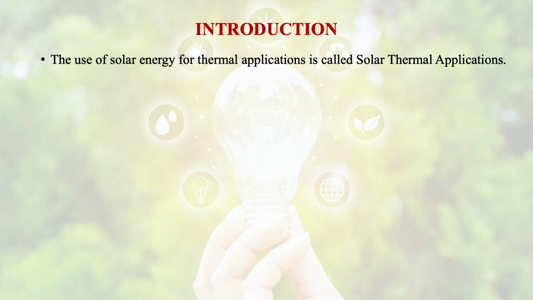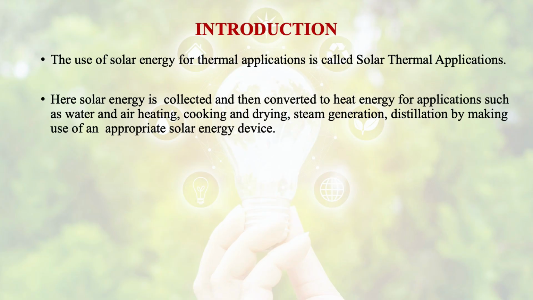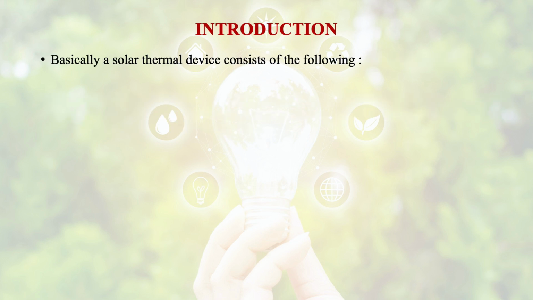The use of solar energy for thermal application is called solar thermal applications. Here, solar energy is collected and then converted to heat energy for applications such as water and air heating, cooking and drying, steam generation, distillation by making use of an appropriate solar energy device.